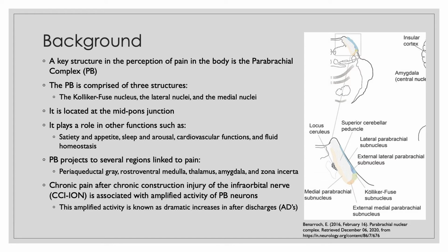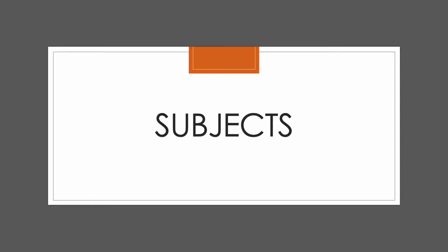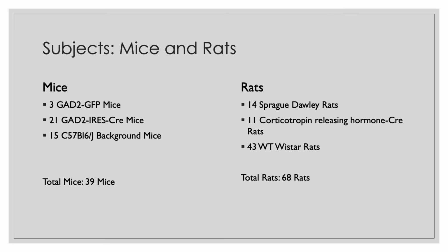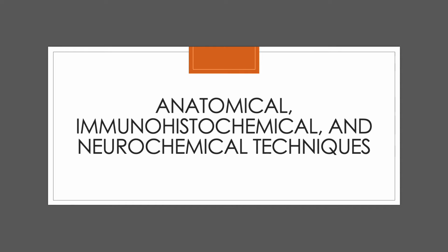Some background on the parabrachial complex is that it is a key structure in the perception of pain. It plays an important role in other functions such as appetite, sleep, and cardiovascular functions. And for this experiment, CCI-ION, which is chronic pain after chronic constriction injury of the infraorbital nerve, is associated with amplified activity of PB neurons. So for our subjects, we had a total of 39 mice and 68 rats, each with 3 separate subspecies.